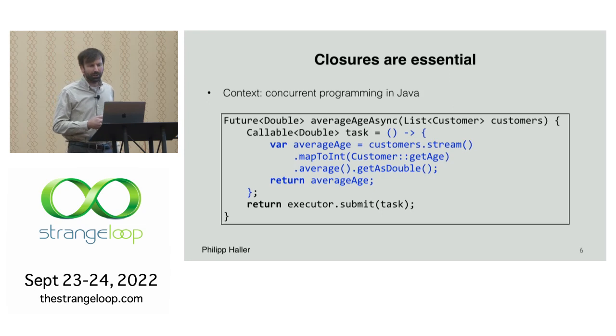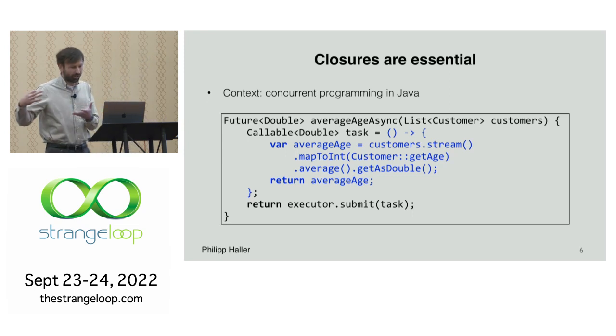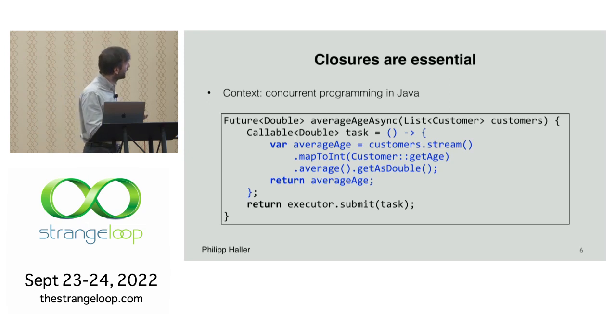But of course, we also use closures in the setting of concurrency. So this is now using Java for a change, where we're given a list of customers, and we want to concurrently compute the average age of this list of customers. And we do that by creating a task that we ship to a thread pool for execution. In this case, we define this closure in blue.